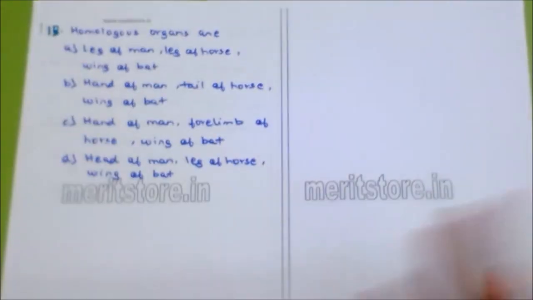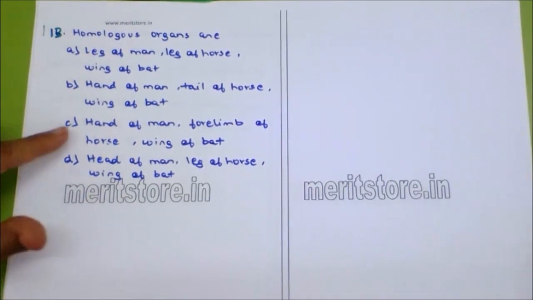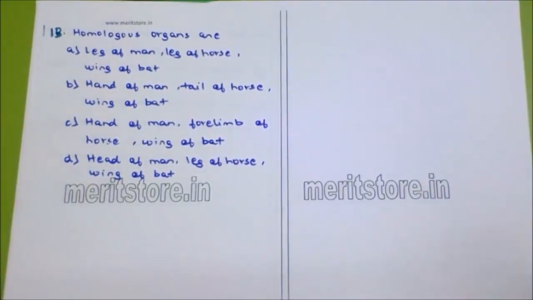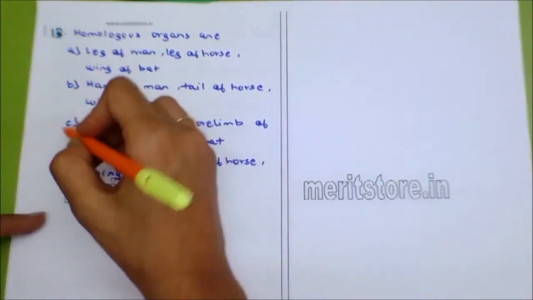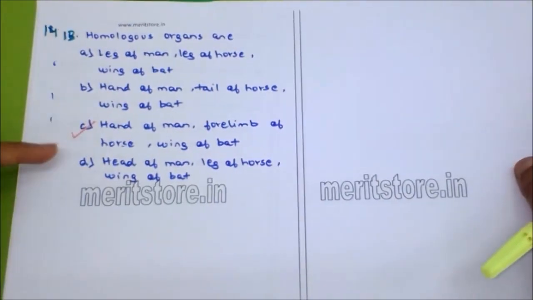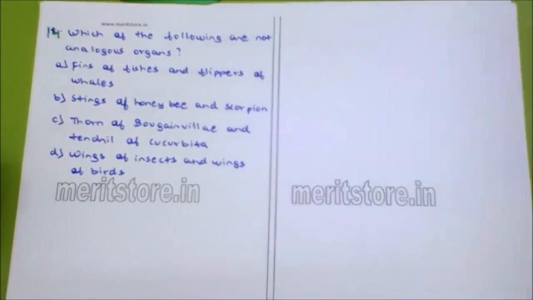So if you are talking about the bony part everywhere, the answer goes C, that is hand of the man, forelimb of the horse and wing of the bat. They all contain bones. So the answer is C. All have different function but similar structure.